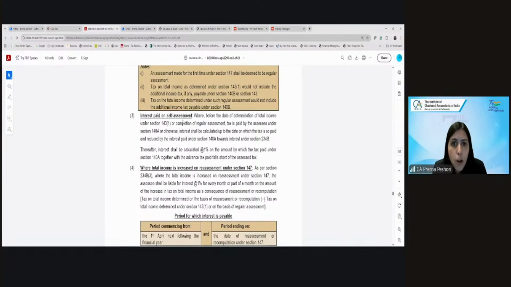And if there is any shortfall, interest shall be calculated from the time when you paid the tax under self-assessment tax till the assessment of the assessed tax. Are we clear? Any questions, any doubt?